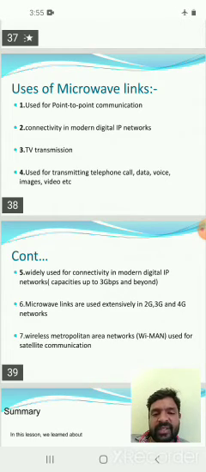Microwave links are used extensively in 2G, 3G and 4G networks for mobile communications. They are also used in wireless metropolitan area networks, WMAN, and for satellite communication.